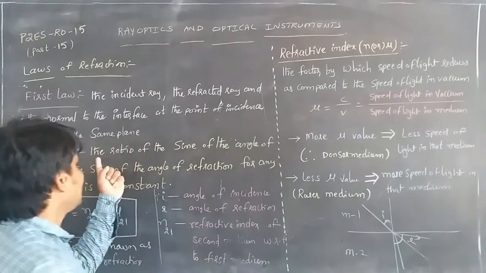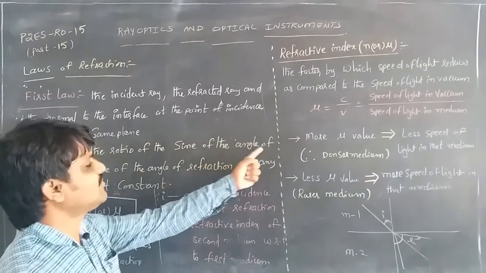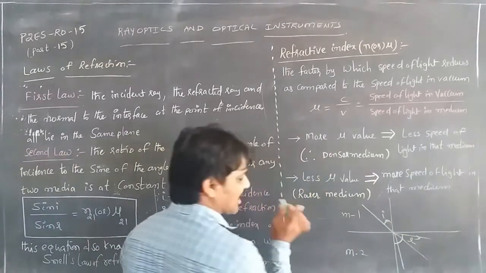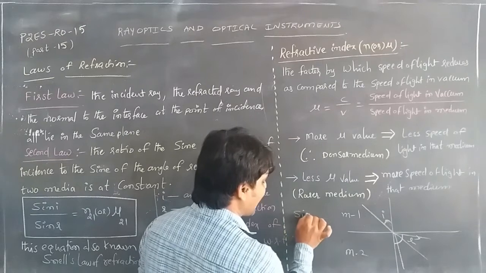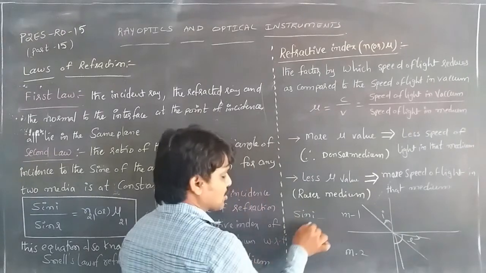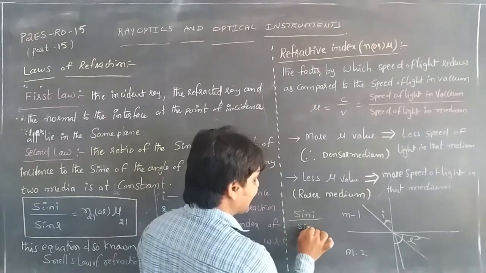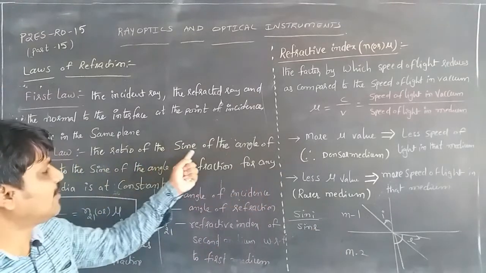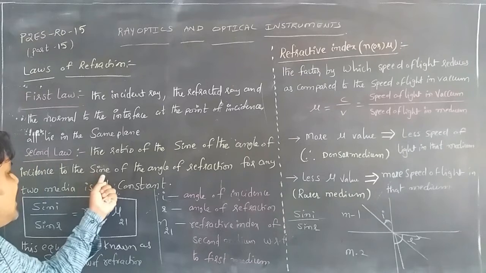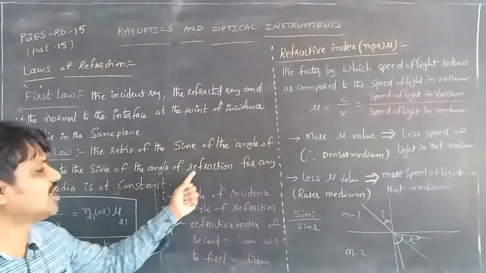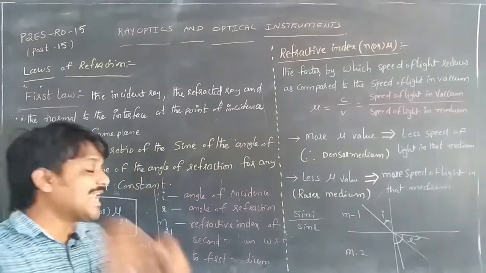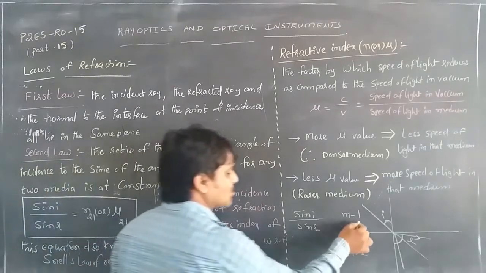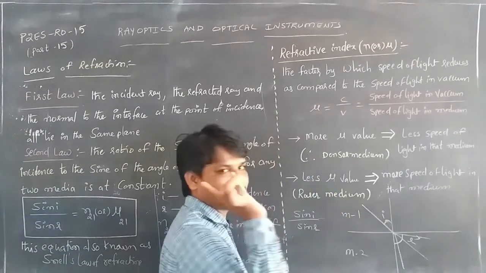So the ratio of the sine of the angle of incidence, i, to the sine of the angle of refraction, for any two media, is constant. That constant is denoted by mu.